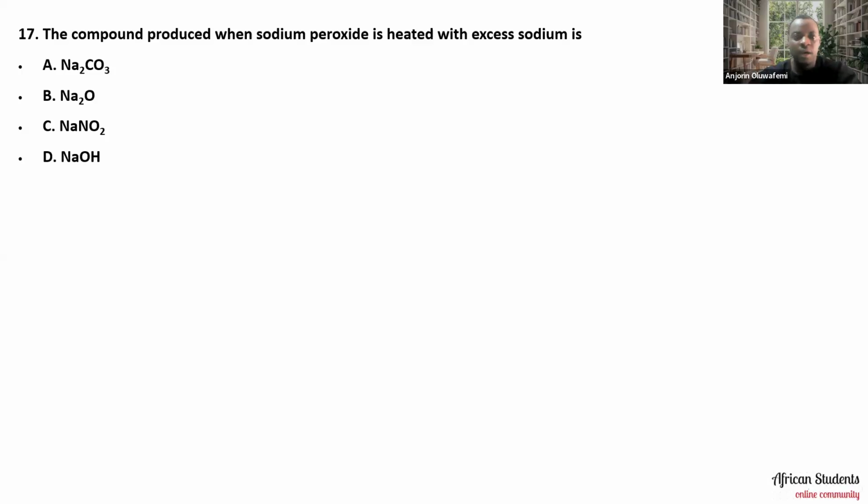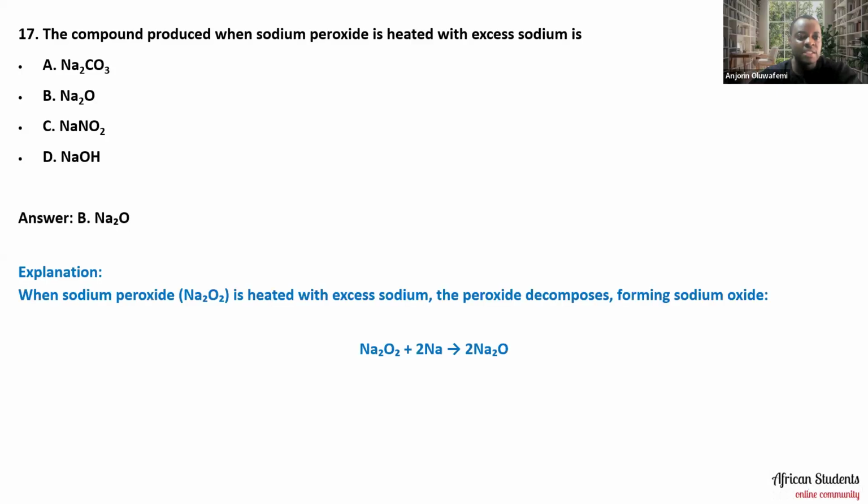The answer is B, Na2O, and we can have an equation to back it up. When sodium peroxide is heated with excess sodium, the peroxide decomposes, forming sodium oxide. That's what we have with that equation, which is quite explicit. So that's the answer to that.